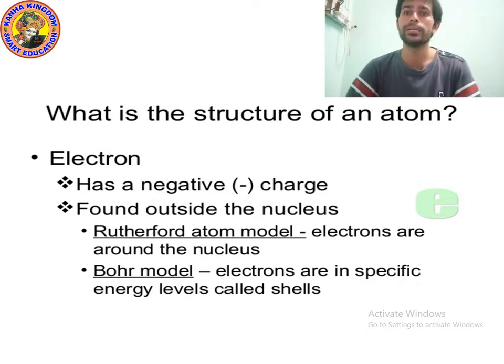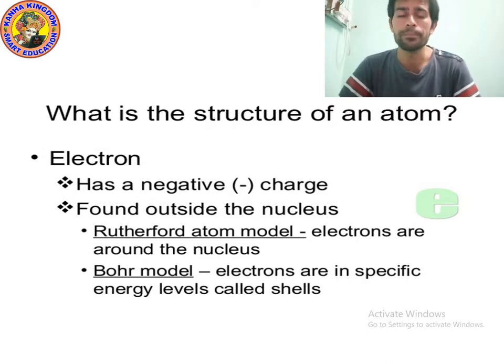Electron is denoted by E minus. Is it found inside the nucleus? No, it is found outside the nucleus. Pay attention. It is found outside the nucleus, and it revolves in a fixed path. We call it orbit.